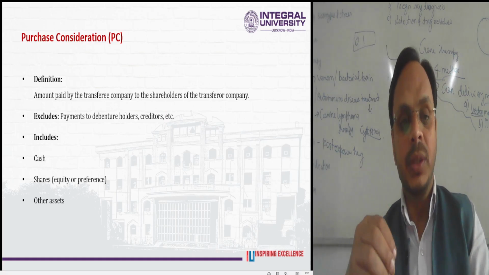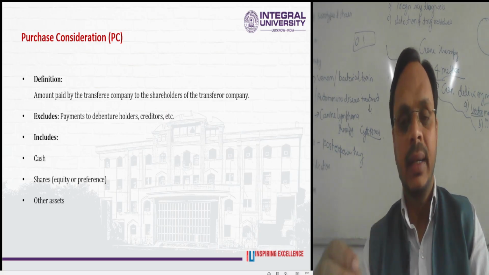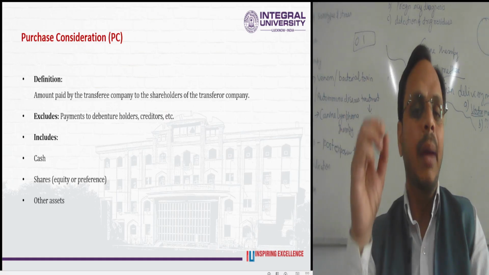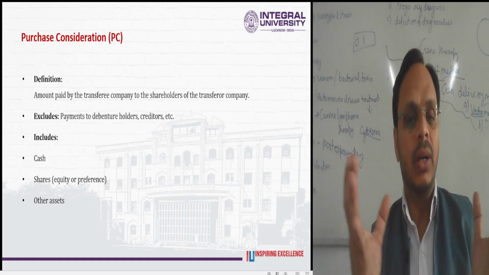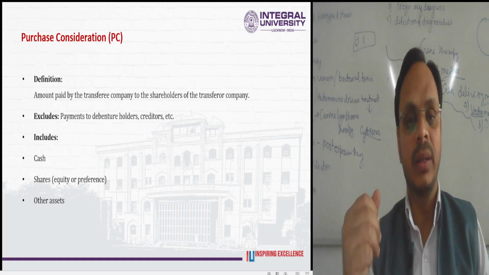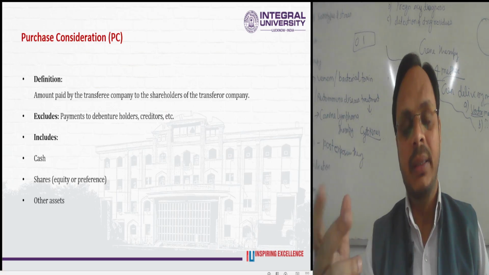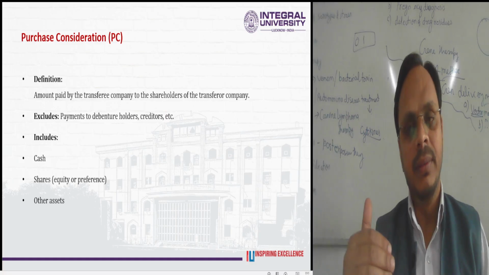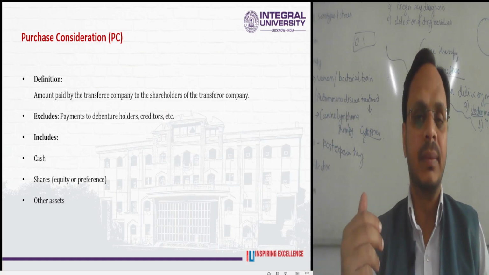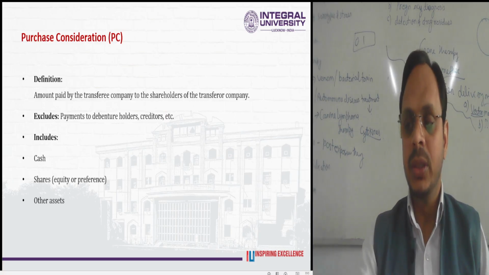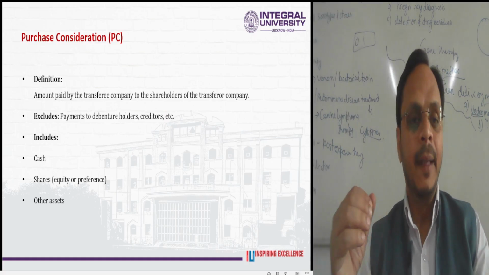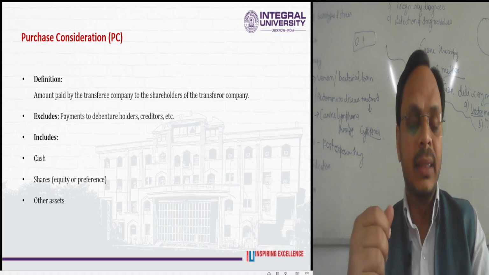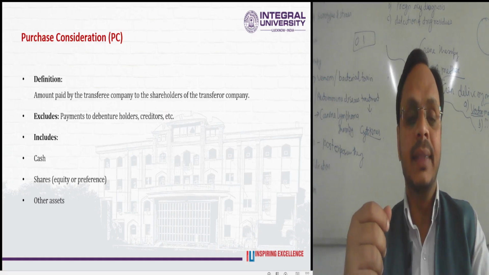and it excludes the payment to debenture holders, creditors, and other liabilities. So it is not going to include these liabilities, for example debenture holders or creditors or other liabilities. But it also includes cash, shares, equity or preference, as well as other assets.